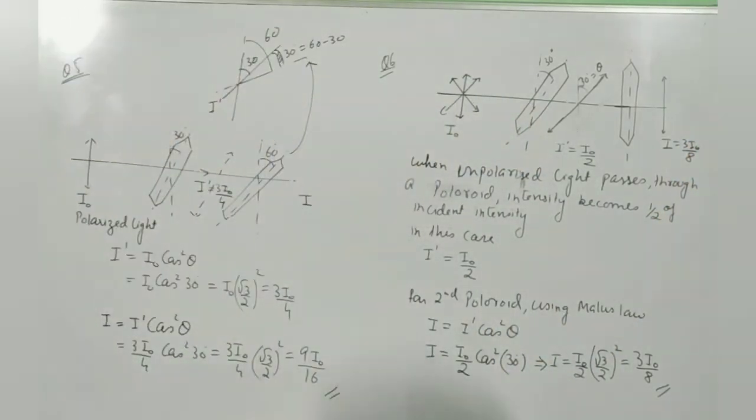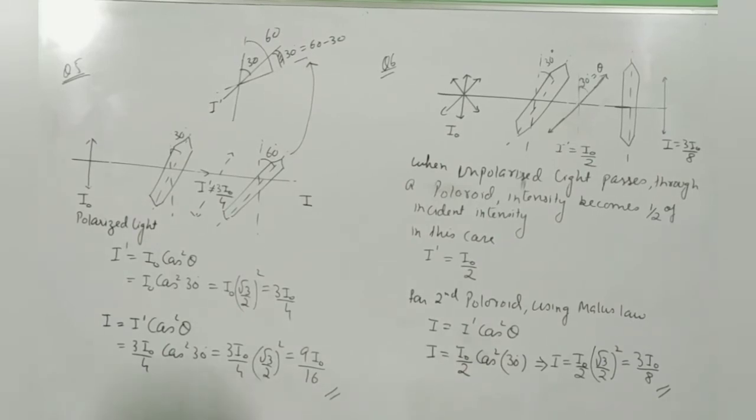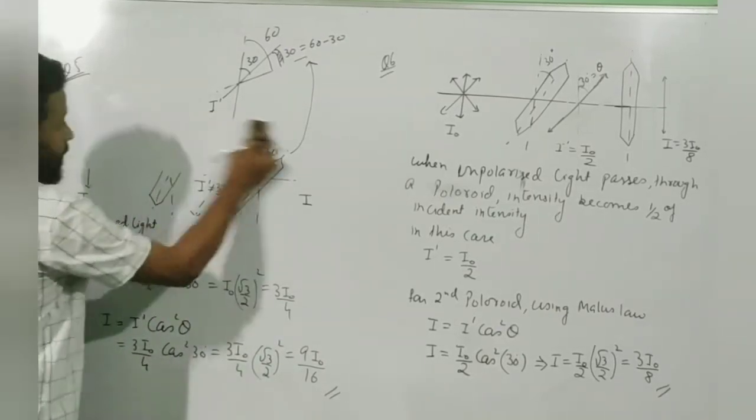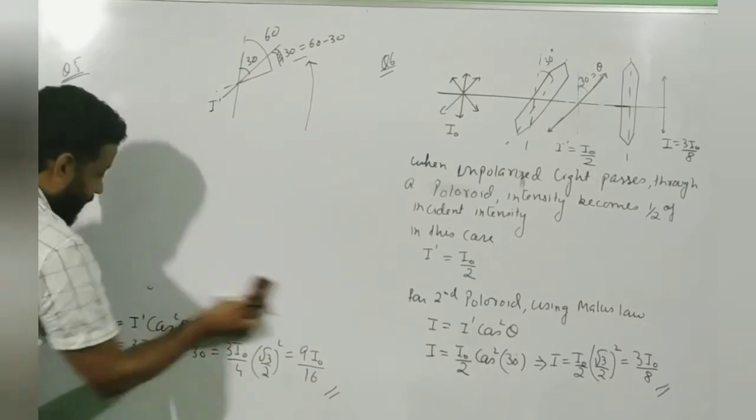Okay, take a note, and then we are going to see the last part, that is the scattering part, the third way of polarizing a light. This is a small topic, they may ask, may not ask, just know it and that's it. You have to just know it. I will draw a diagram which will make it very clear to you.